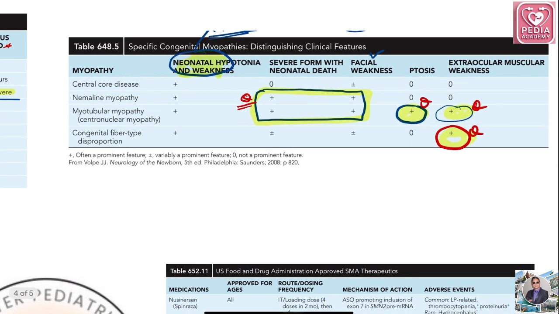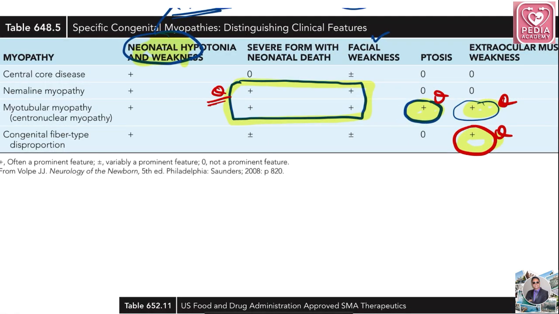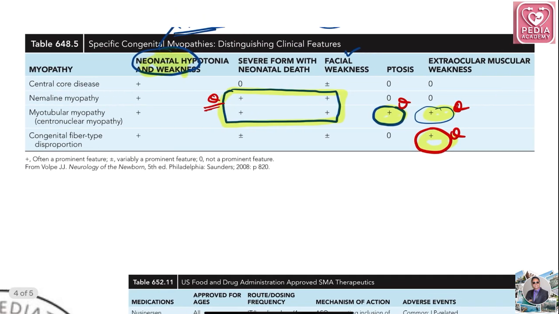Okay, next thing is specific congenital myopathies. This is the crux of the whole chapter of congenital myopathies. I will not go into detail. If you want to do MCQs on congenital myopathy, I have dedicated 20 or 30 MCQs on congenital myopathy alone.